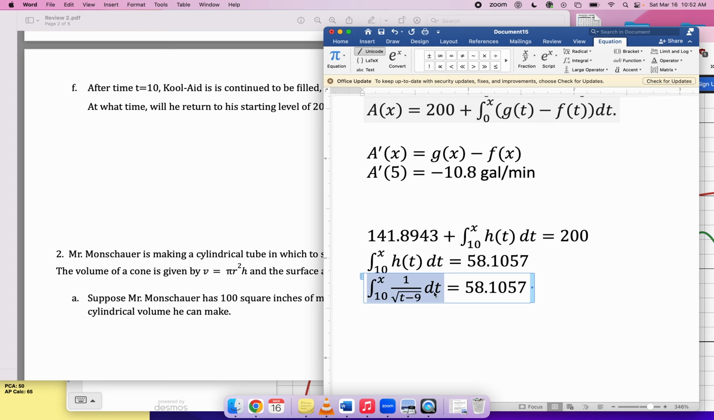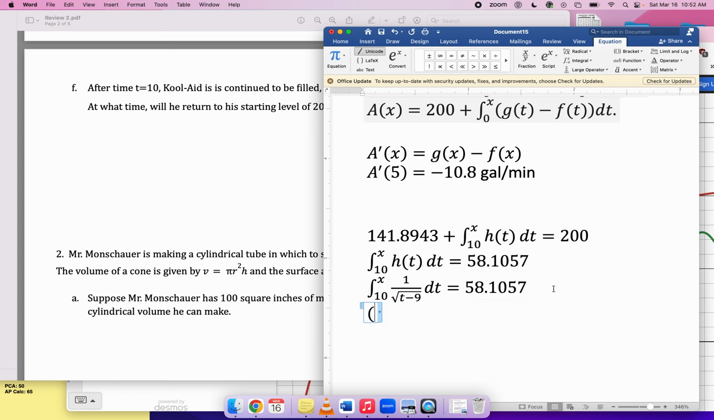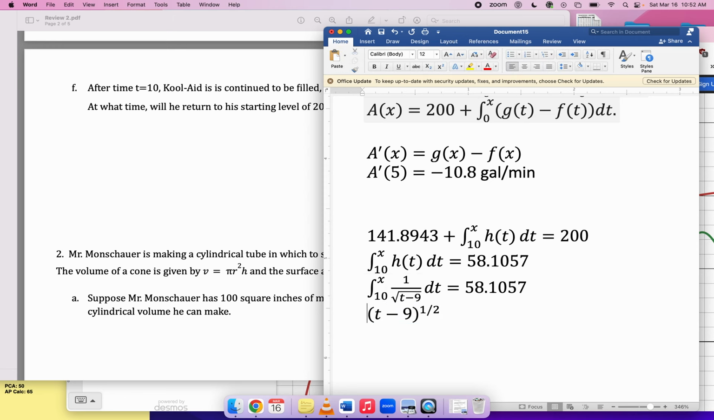So what is this integral? Well, you got to find an antiderivative for this guy, right? So that's like t minus 9 to the negative 1/2. I think an antiderivative would be t minus 9 to the positive 1/2 times 2. Right? If I take the derivative of this guy, the 1/2 comes down, kills the 2, I subtract 1.